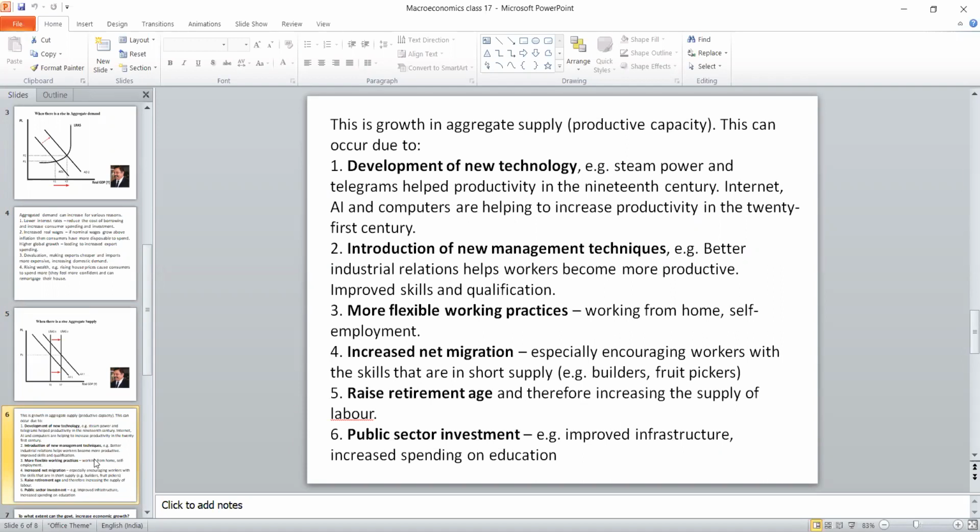The very first one: when there is a need for increasing supply, then technology will take place. Definitely, because instead of using manpower, we will use capital intensive methods, because a man may be able to produce 10 goods, but if you employ a machine, it will produce 100. So there is a provision for the development of new technology. That is why I have given it as the very first point, because steam power and the telegram helped production in the 19th century. Because of that, when there is an increase in demand, in order to face that aggregate demand, we are increasing the aggregate supply. How is it possible? By employing technology.